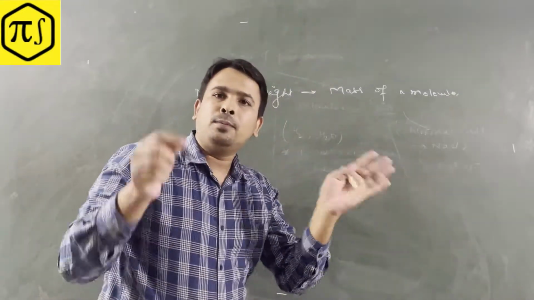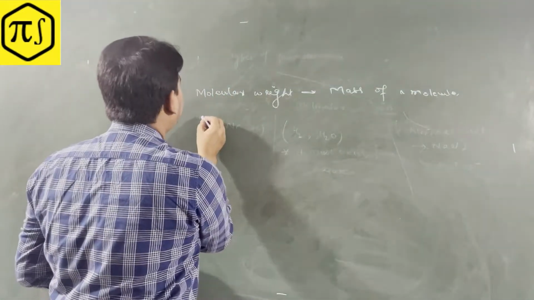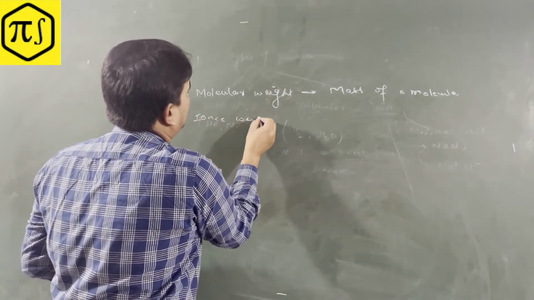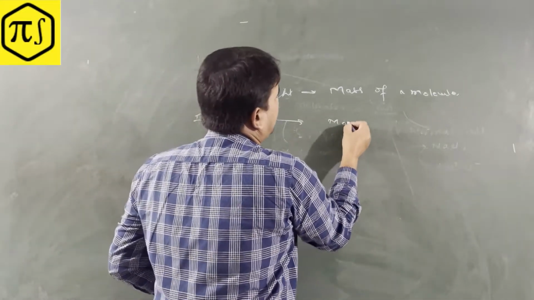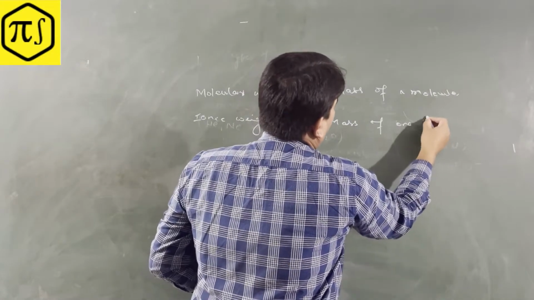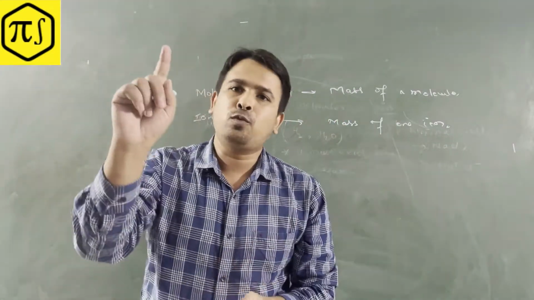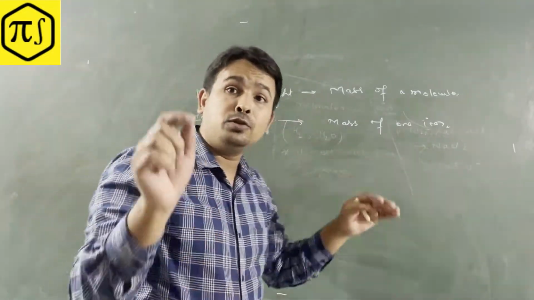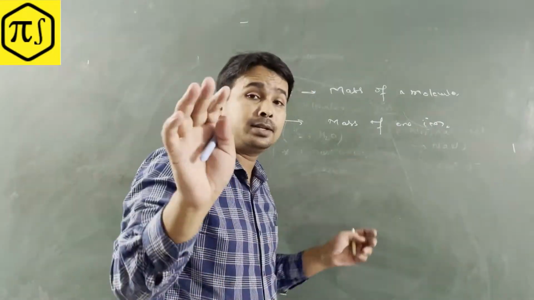But keep in mind, molecular weight means the mass of one molecule. Here we are talking about ionic weight. What it means is the mass of one ion. We will not talk much about it, but it's very important: it is the mass of one ion only.